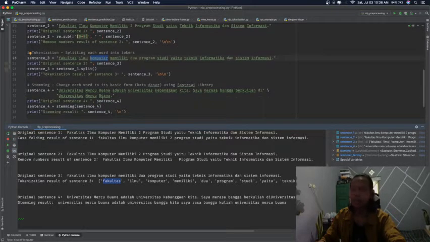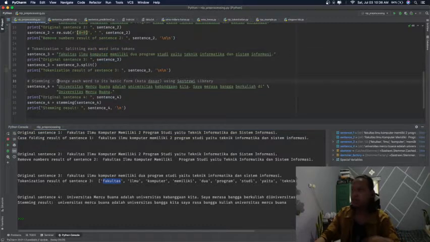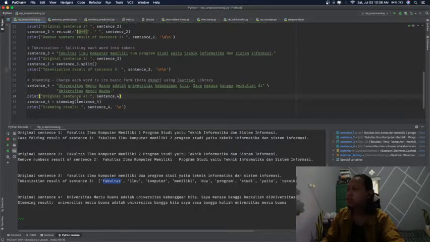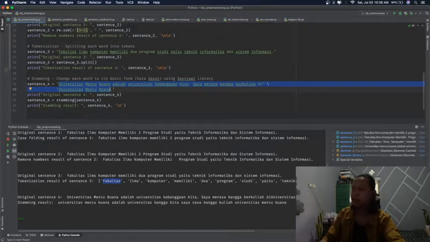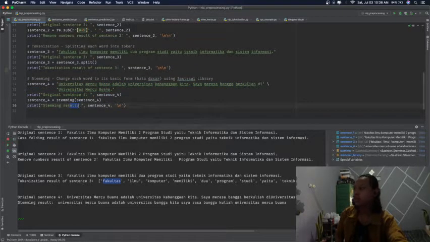And the last is stemming. Stemming is changing each word to its basic form, or in Indonesian, we change the word into kata dasar. So for example, we have the word membanggakan becoming bangga. So, changing a word into its base word. That's the stemming. And this is the original sentence, Universitas Mercu Buana and so on. Also I print the original sentence and then the result.